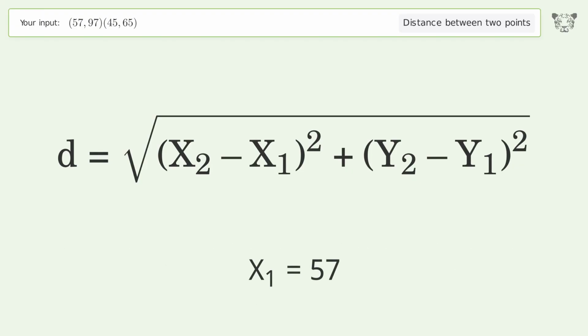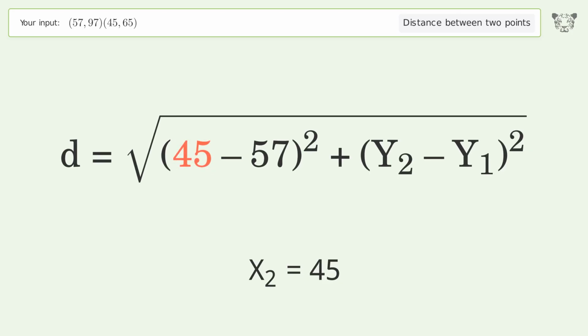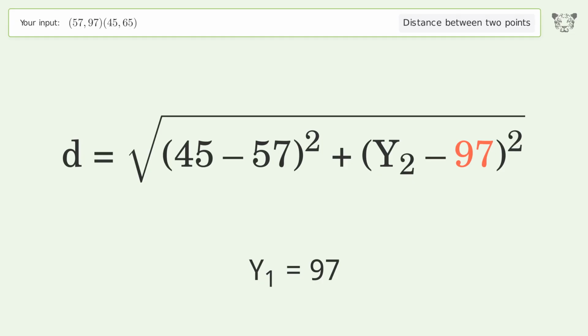x1 equals 57. x2 equals 45. y1 equals 97. y2 equals 65.